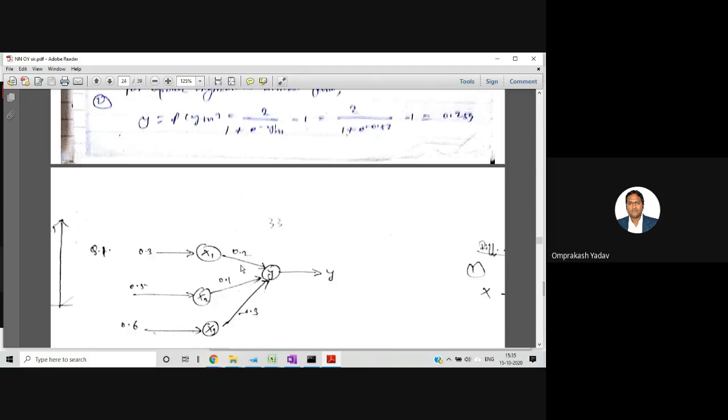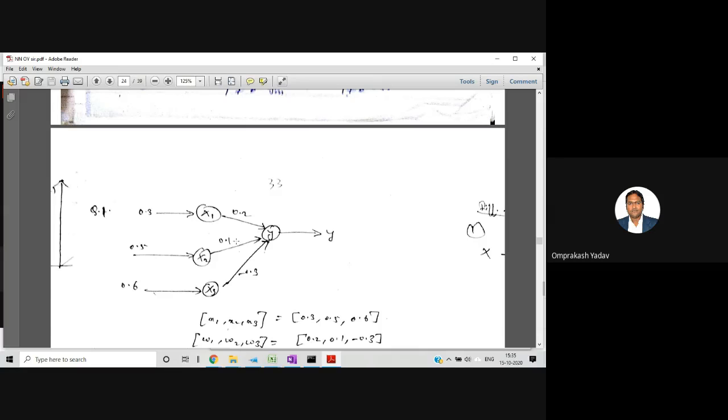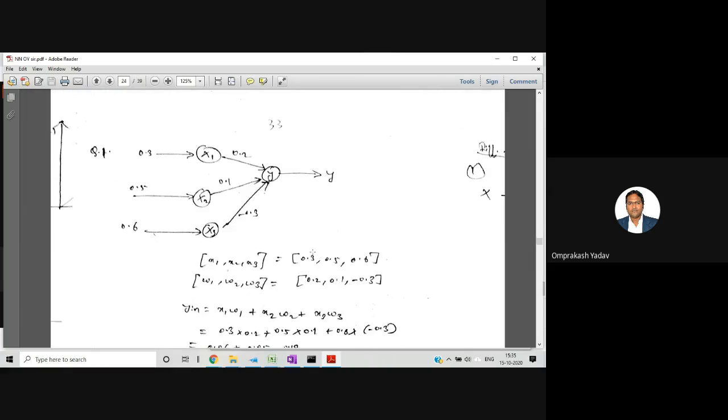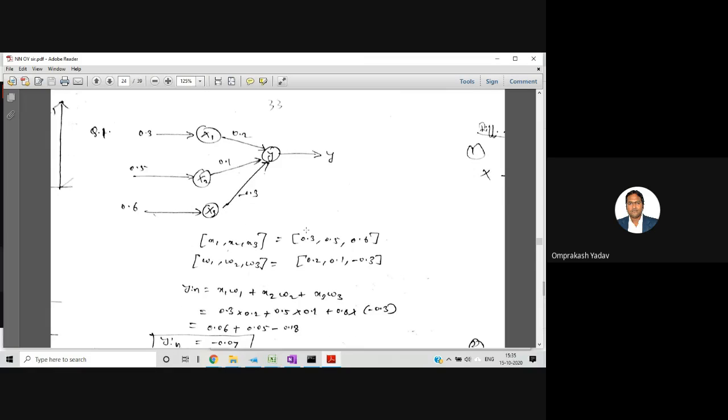So write this problem. Three inputs are there: 0.3, 0.5, 0.6. Then we are having weights 0.2, 0.1, and this is minus 0.3, minus 0.3, and then the y output. So solve this for both binary sigmoidal function and bipolar sigmoidal function. Get the output.